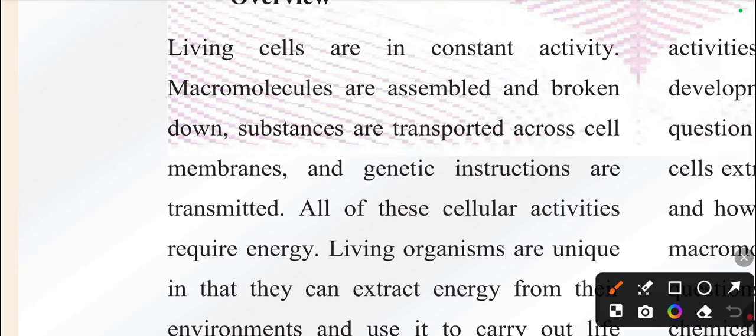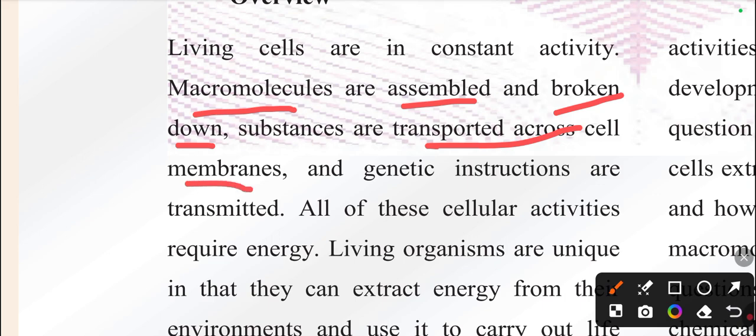Living cells are constant in activity. Macromolecules are assembled and broken down. Substances are transported across all membranes. Macromolecules, for example, protein, carbohydrate.